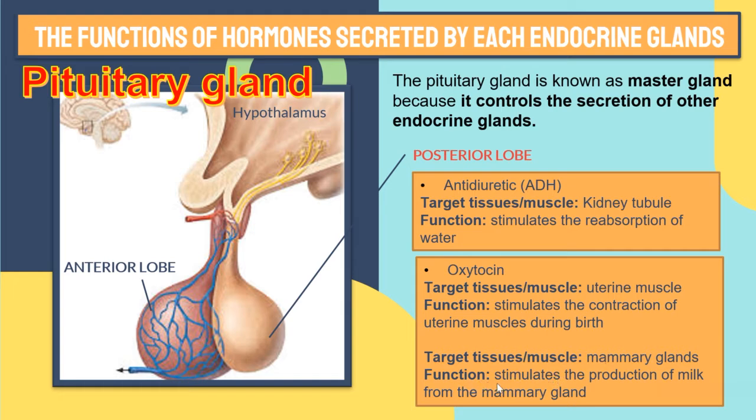It is important to stimulate the production of milk from the mammary gland. These are the two hormones secreted by the posterior lobe of the pituitary gland.